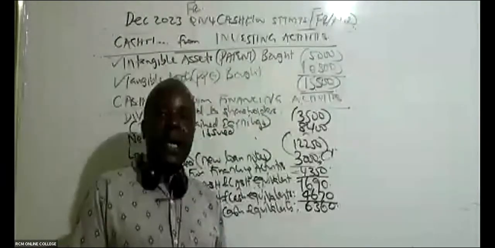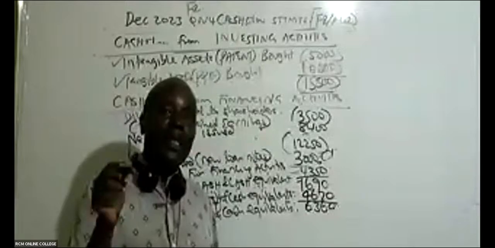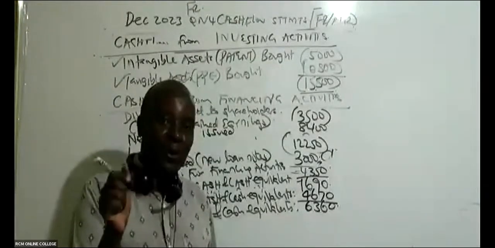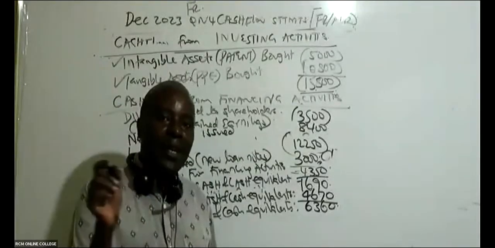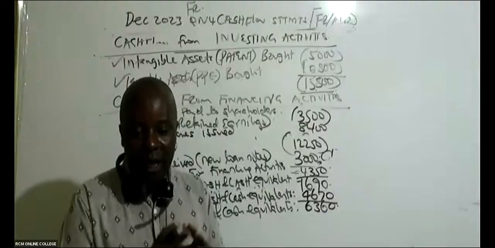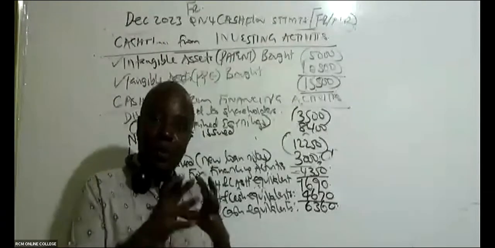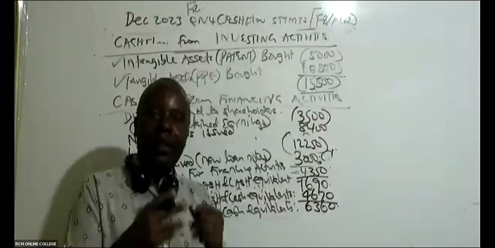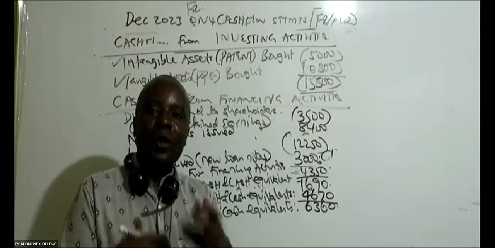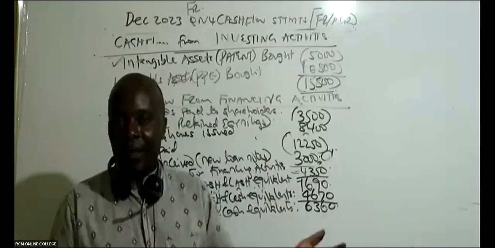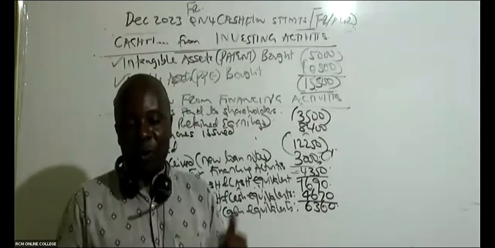So remember cash equivalents, for example, when you go to your current assets and see things like fixed deposits, we have things like short-term investments. All those you will add up with your cash. Cash equivalents are basically those assets that you can liquidate very fast, like the fixed term deposits, you can go and liquidate like that.